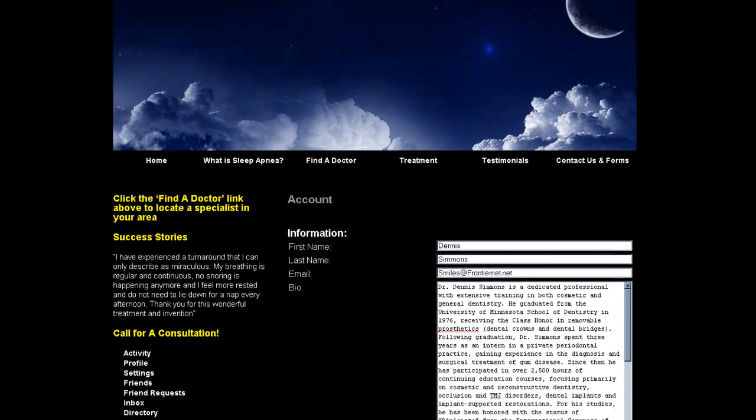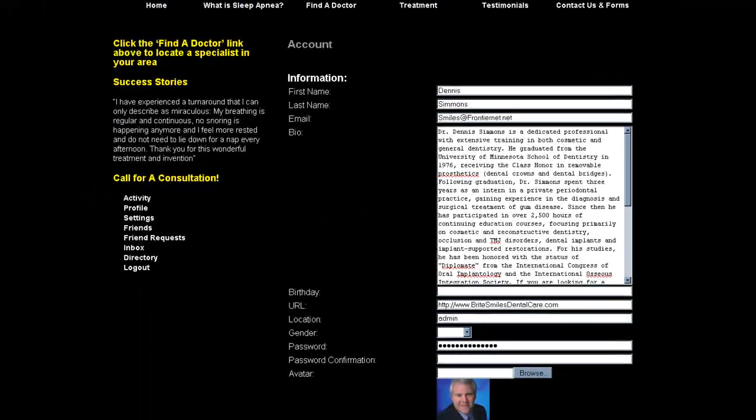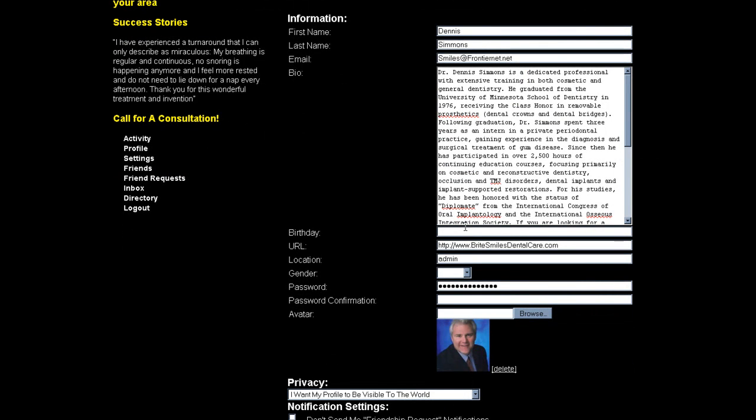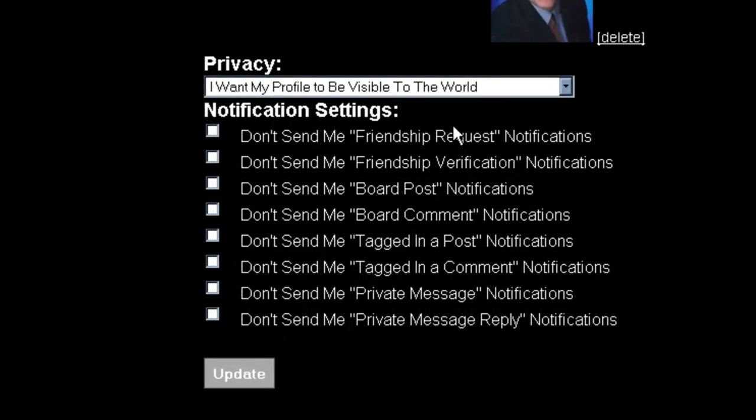now you can see all of the information that I can fill out. So I can update my name, last name, email address if that changes. Here's the bio if I decide that I want to make some adjustments to it. I can add a birth date. I can update the URL if that changes. I can change my username and I can change my password. So this information can be changed. And then this information down here,